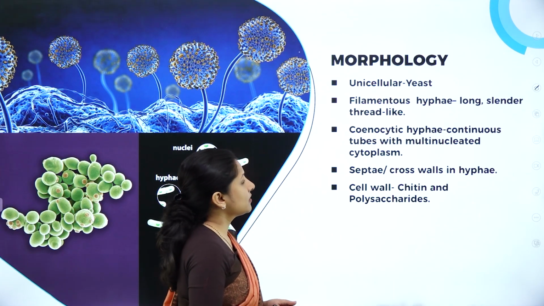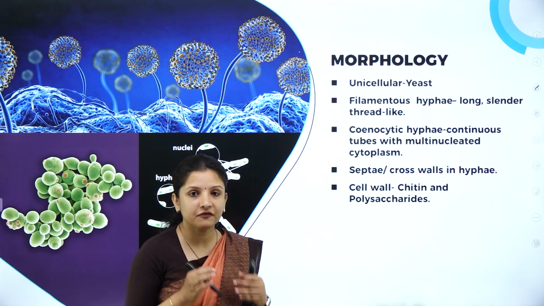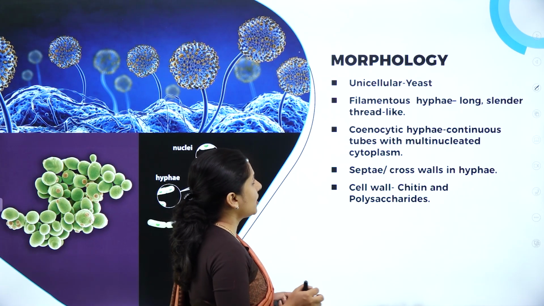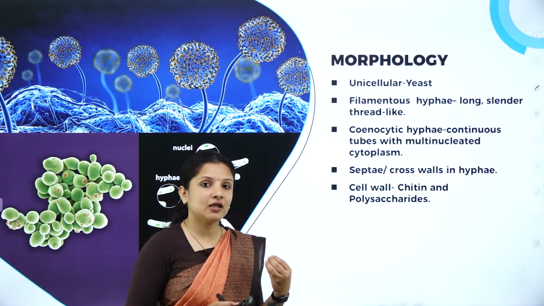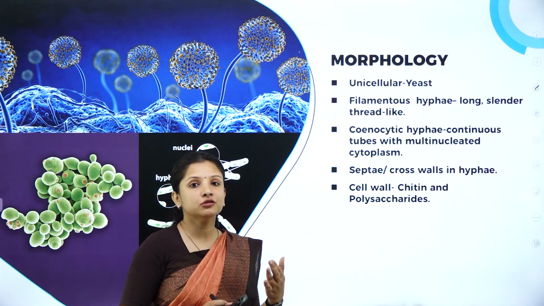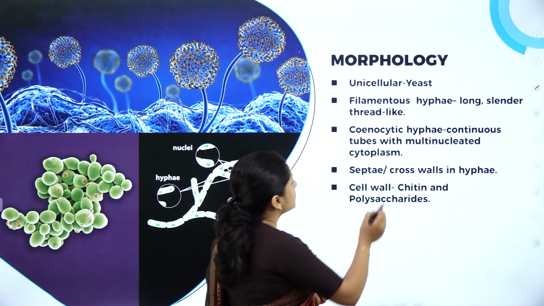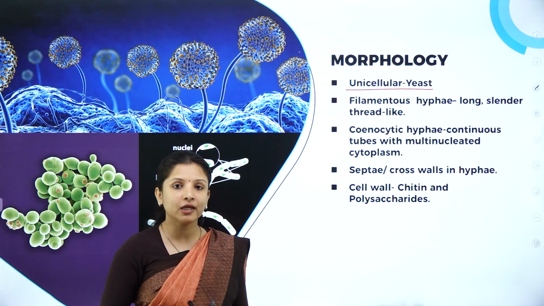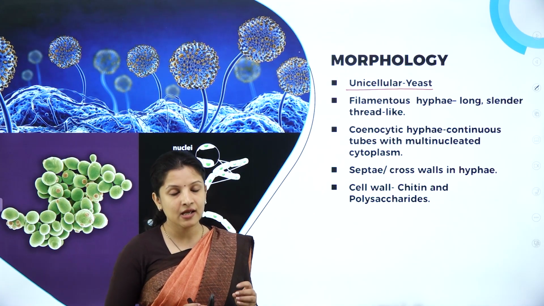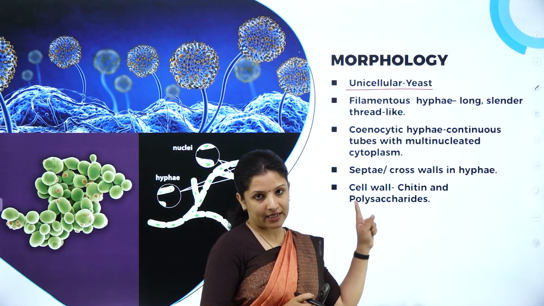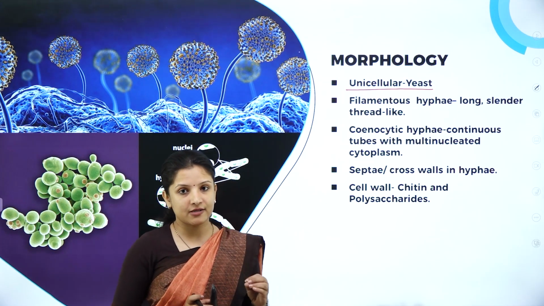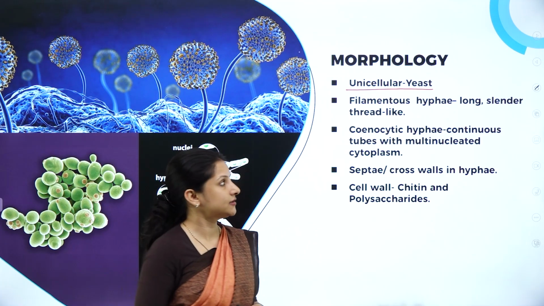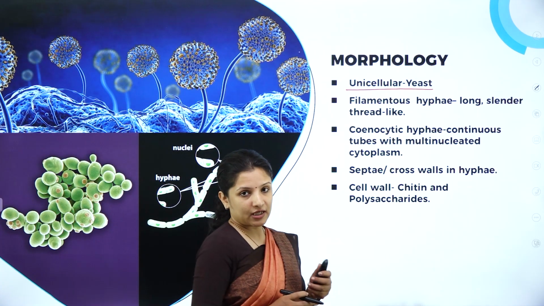Next, talking about their morphology. That is, when you look at a fungi, what are the structures that you get to see? So they are unicellular, that is, they can be made up of one cell, or they can also be multicellular. So always remember this. This is very, very important because yeast is the only unicellular fungi that is there, and this question keeps coming for the exam. Name the unicellular fungi. It is nothing but yeast, which is also called Saccharomyces cerevisiae. So yeast is the unicellular fungi.